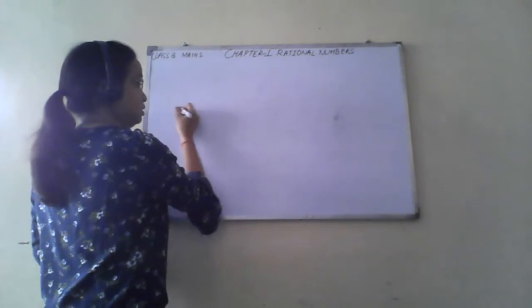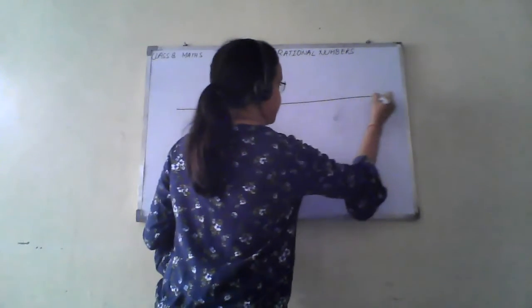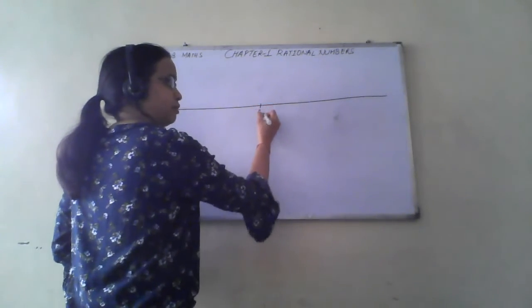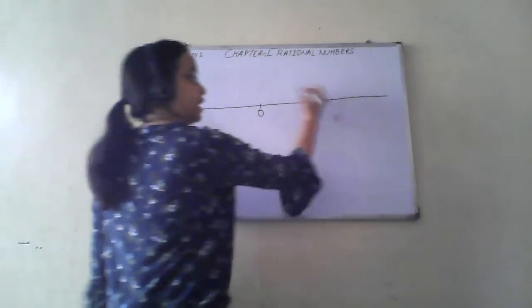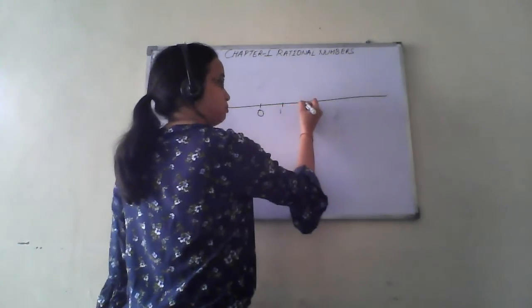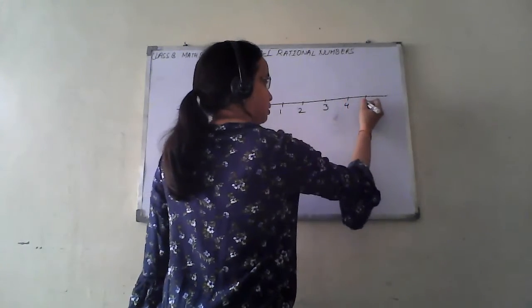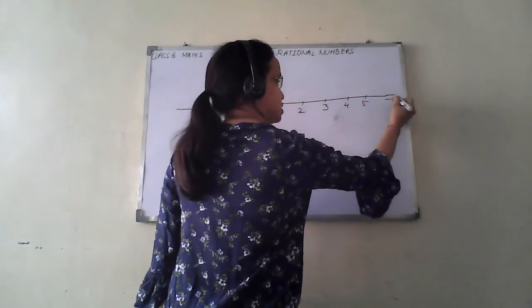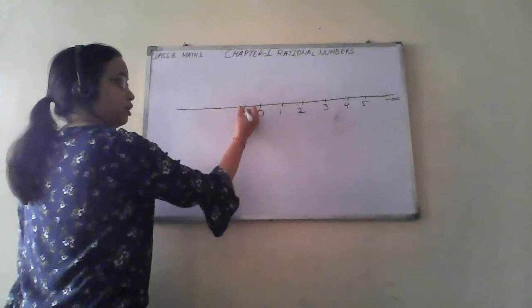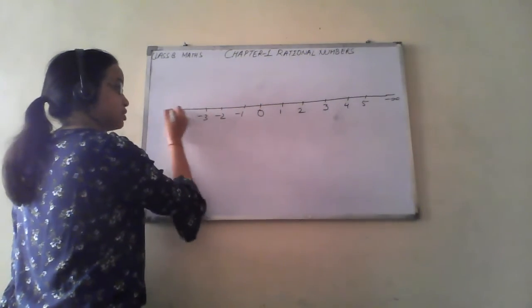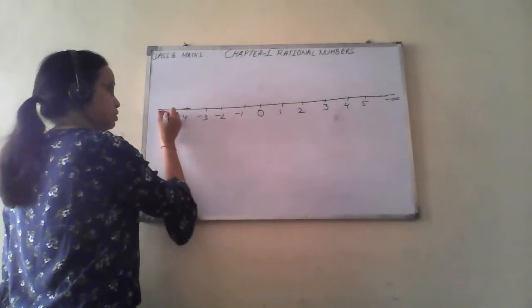We see a number line. Suppose this is the number line. At center we have 0. On the right hand side we have positive numbers 1, 2, 3, 4, 5, up to positive infinity. And on the left hand side we have -1, -2, -3, -4, up to negative infinity.